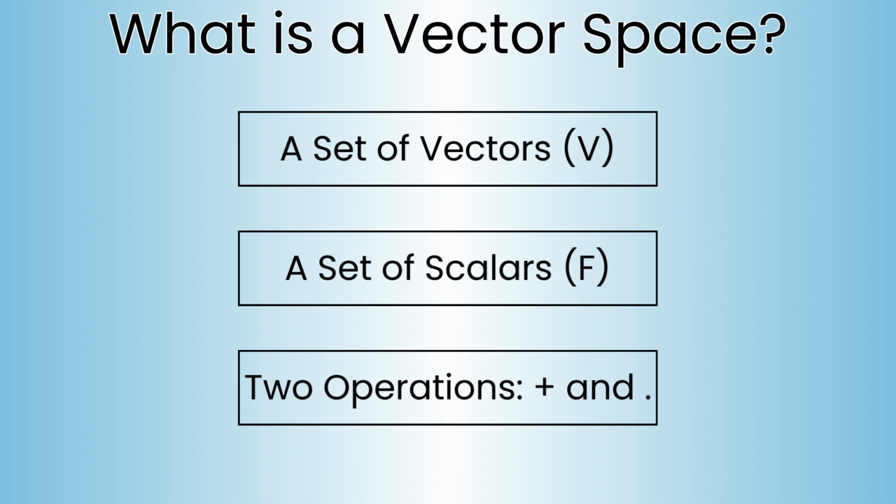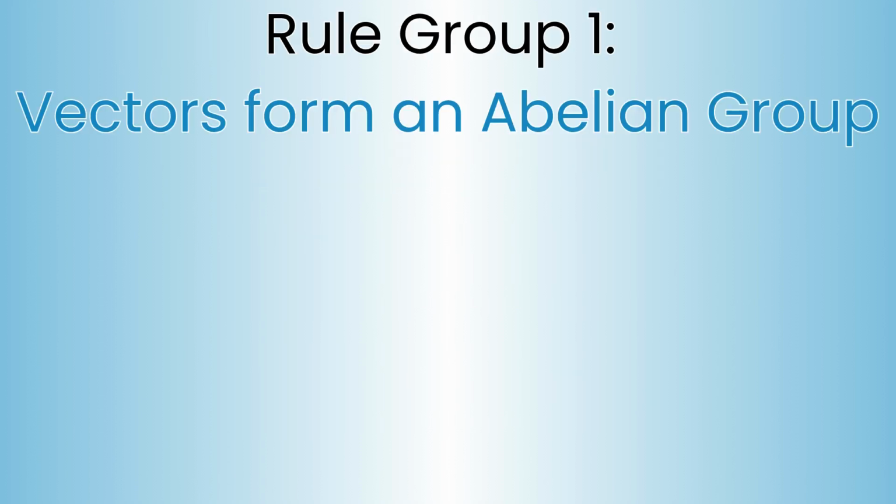A vector space is a more complex structure. It's a collection of vectors that can be combined and scaled. A vector space is defined by 10 rules. This sounds intimidating, but they are very logical. We can group them. The first 5 rules simply state that the vectors and the operation of vector addition must form a group. The first one is closure.